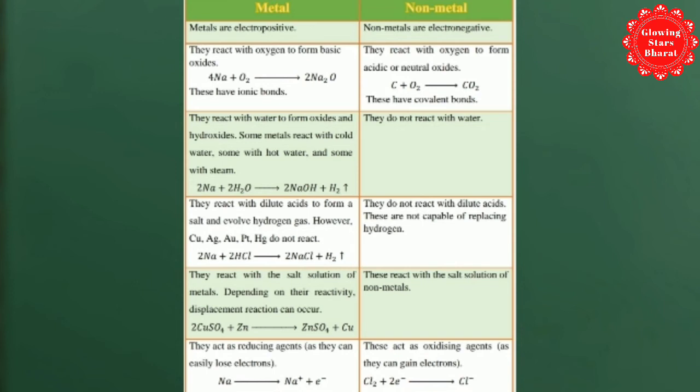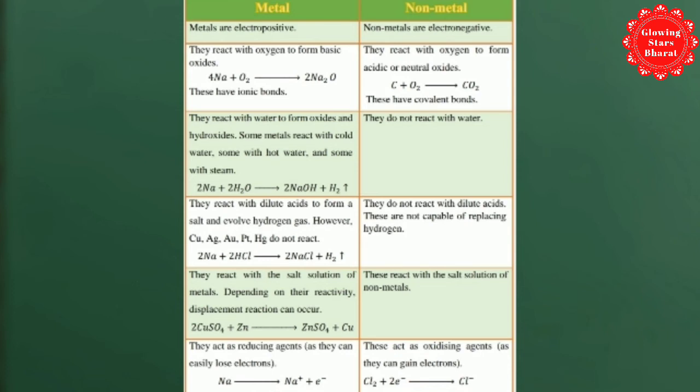Metals react with dilute acid to form a salt and evolve hydrogen gas. However, Cu, Ag, Au, Pt do not react. Non-metals do not react with dilute acids. They are not capable of replacing hydrogen. Metals react with the salt solution of metals. Depending on their reactivity, displacement reaction can occur.